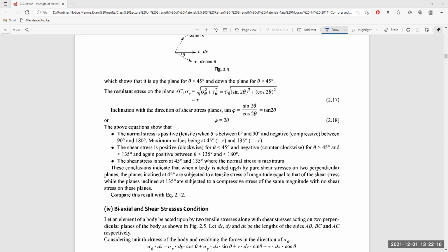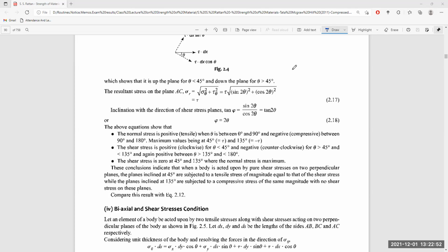Let us start today's class. Yesterday we were discussing compound stress and strain, meaning when a prismatic bar is subjected to various types of loading acting over it simultaneously. So far we have discussed only a single load acting. We found out what the stress and strain will be on a plane which is at an angle with the normal plane.